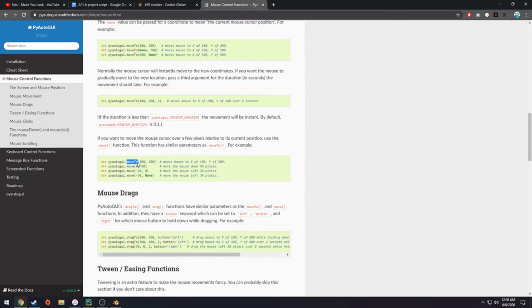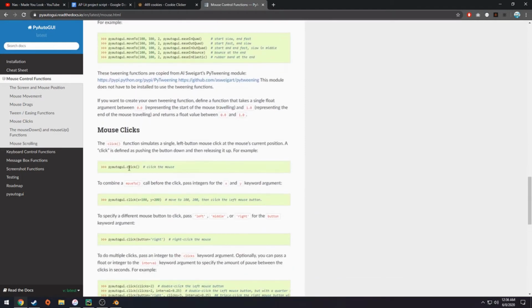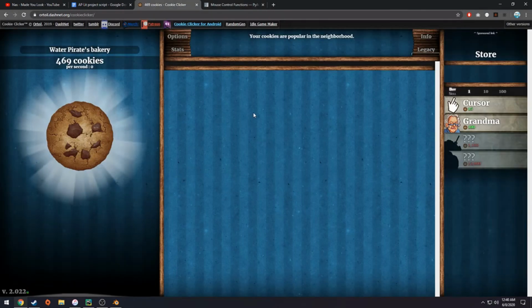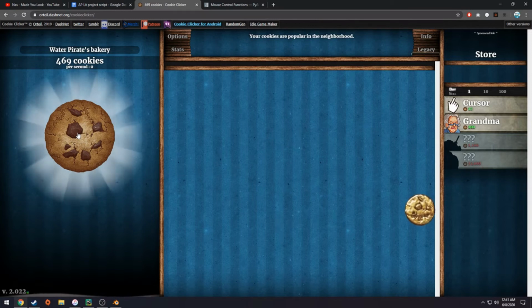We're going to have to use the command moveTo, which is going to move our mouse to a specific coordinate on our monitor. And we're also going to have to use the command click, which is going to click your mouse. So the whole idea to create an auto clicker is to have your mouse start anywhere on the screen and you're going to hit enter. And then your mouse is going to hover over the cookie and then it's just going to keep clicking for you.